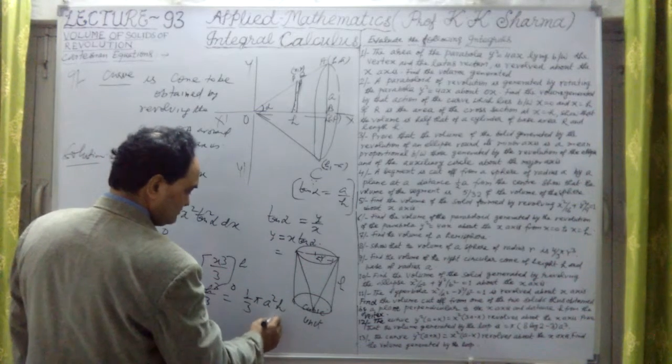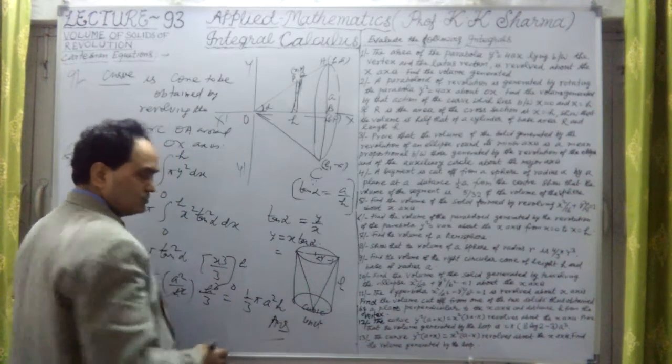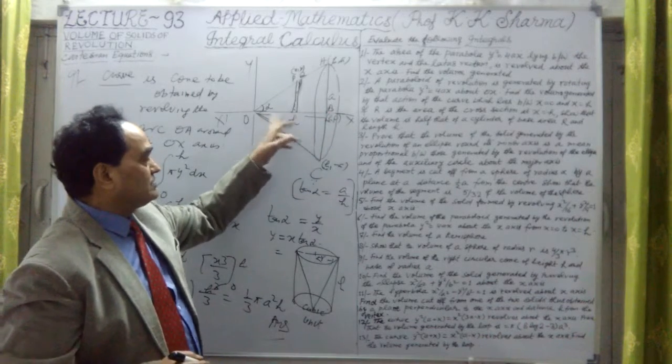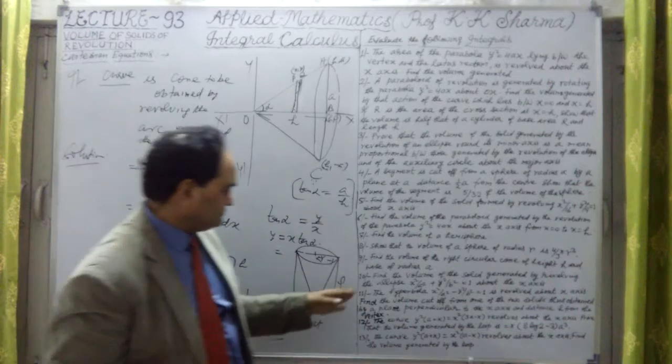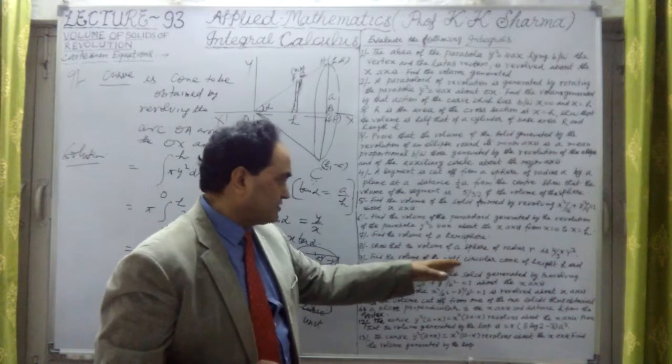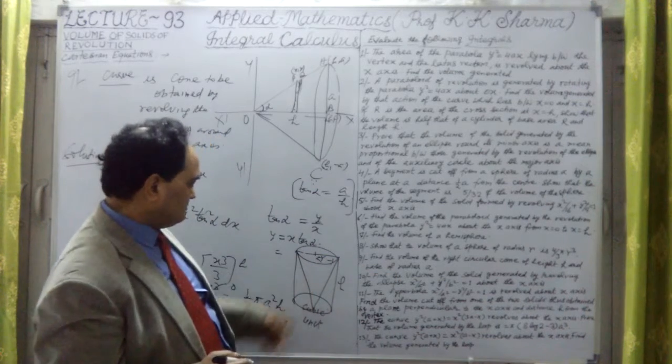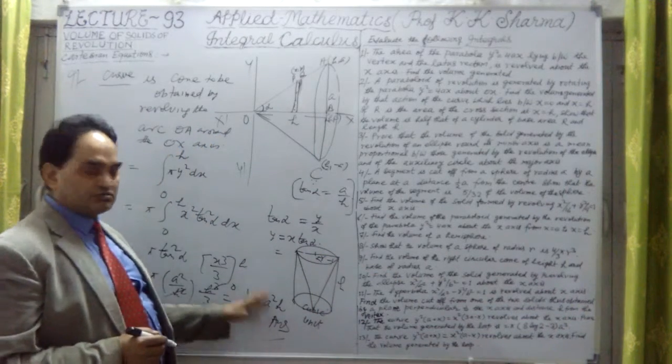And the answer: this much cubic unit, 1/3 pi a square into h, where a is the radius of the base, height is h. That is given to us. Find the volume of a right circular cone of height h and base of radius a. Simple. This is the answer here, 1/3 pi a square h.